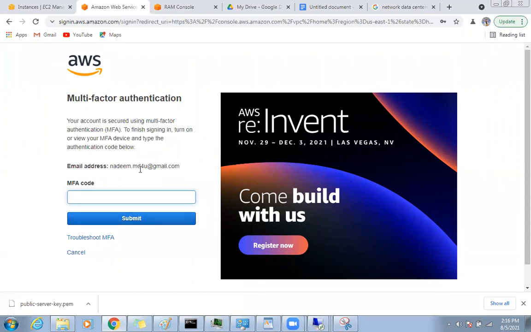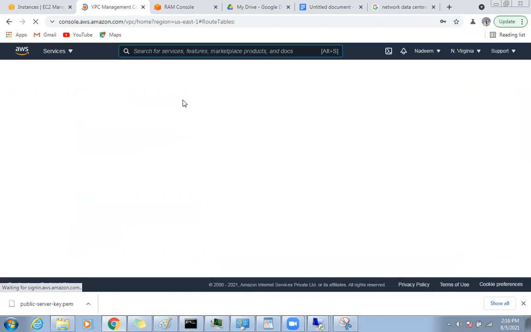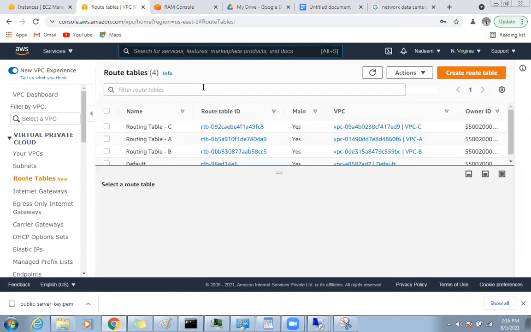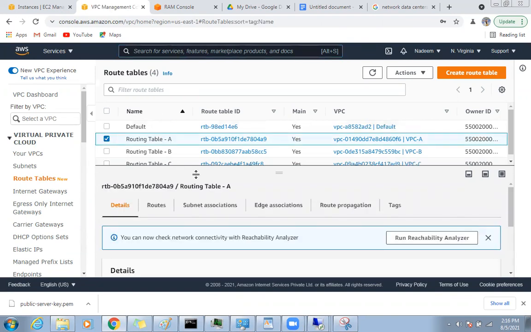By default, okay, the routing table. Now routing tables A, B, and C. So I will go to the routing table A.